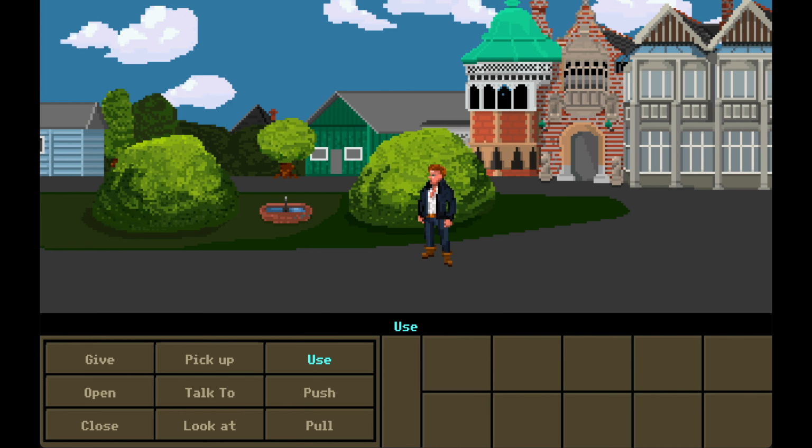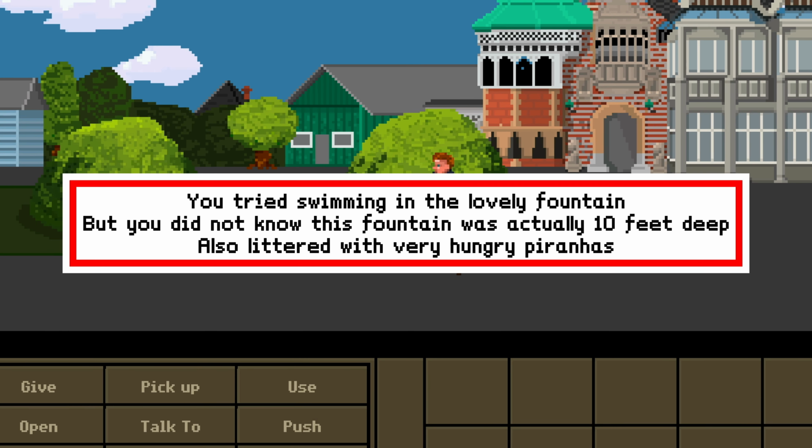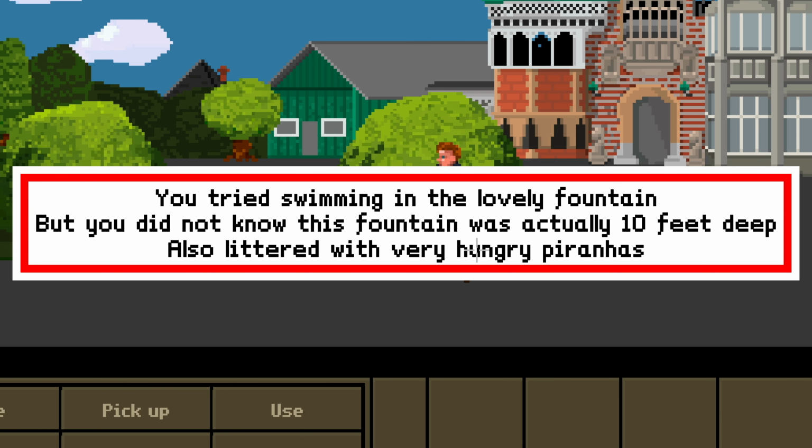Just for comedic surprises, I also added a Sierra-style death box option, where I can render multiple lines of text with the help of a new scrap script item.